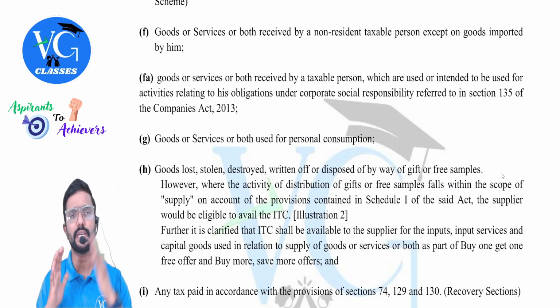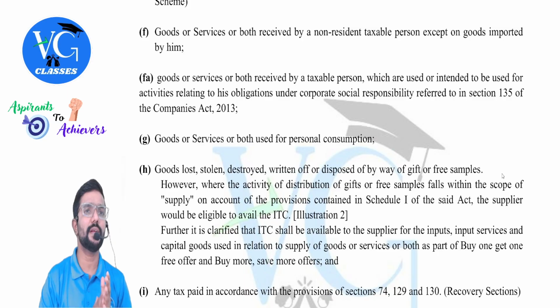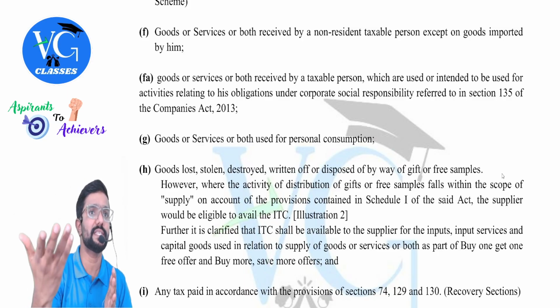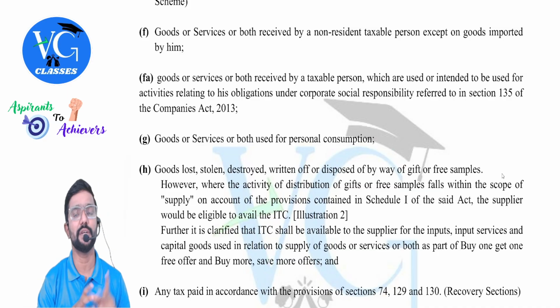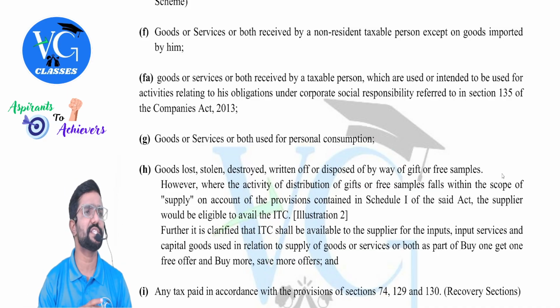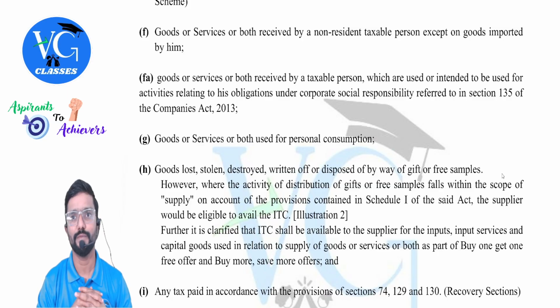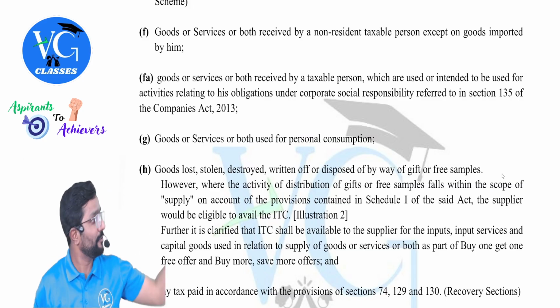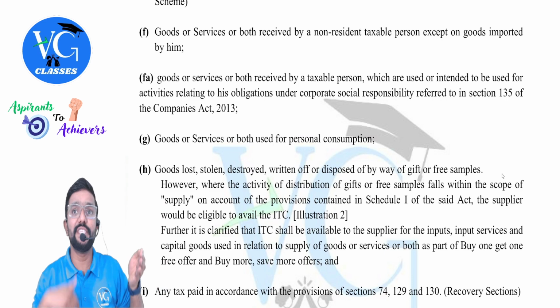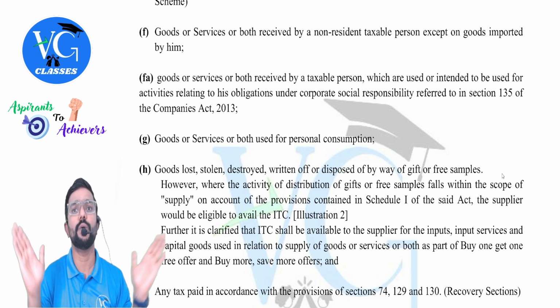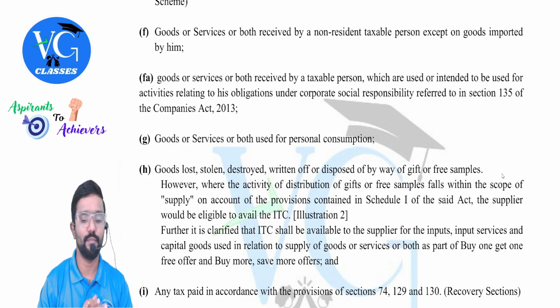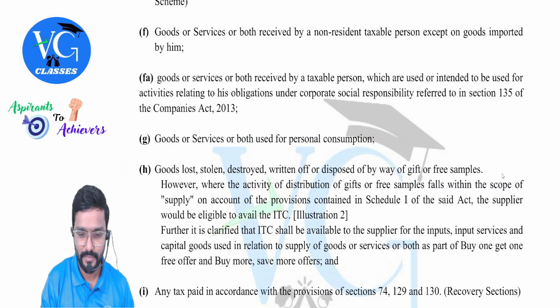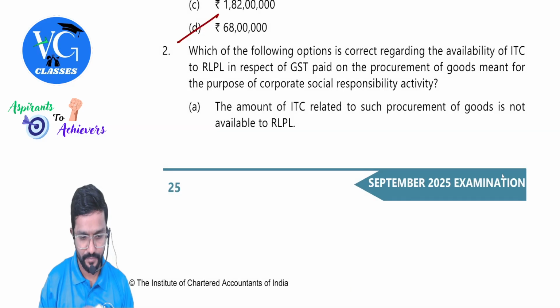Guys, simple logic. There is a connection to income tax also. Even in income tax, whatever money we are spending for CSR, we cannot claim it as an expenditure. As per section 37 explanation, they are telling it is not incurred for business expenditure. Hence, it is not allowed. Same way under GST, to provide CSR activities, you have purchased something on which you have paid GST. Can you claim the credit of it? No, it is blocked. Yes, blocked.